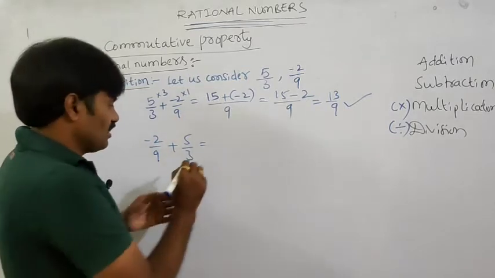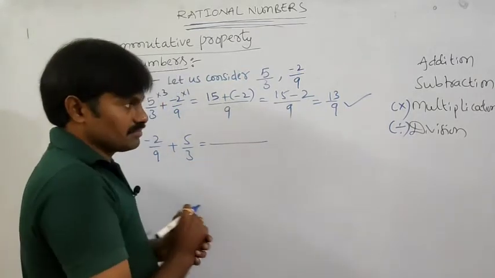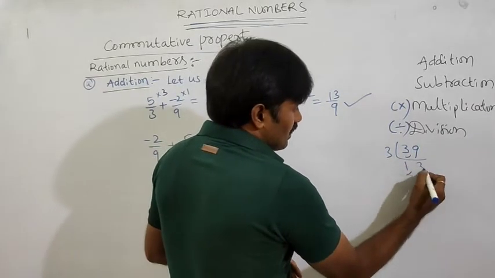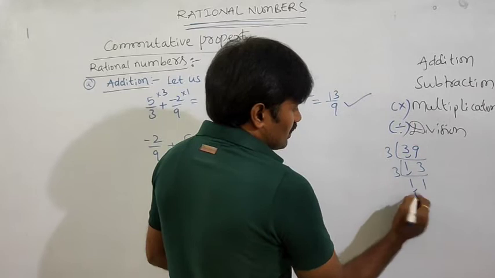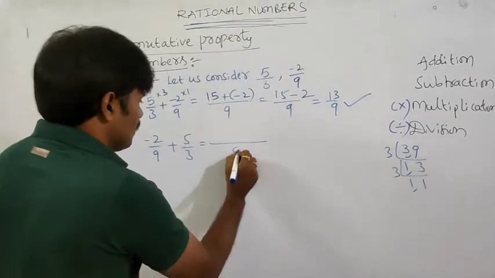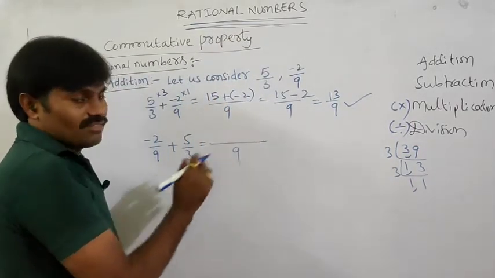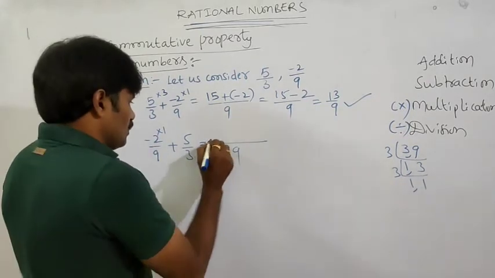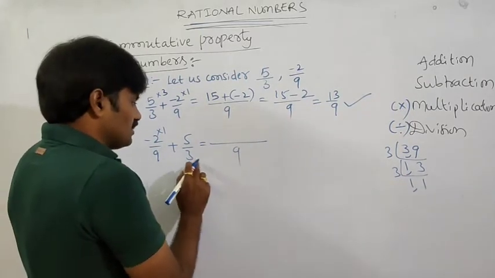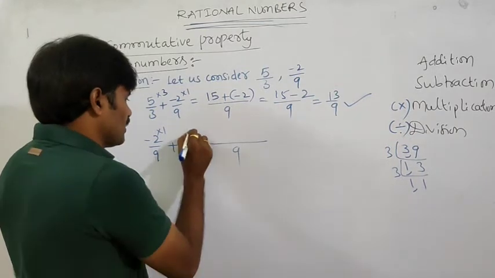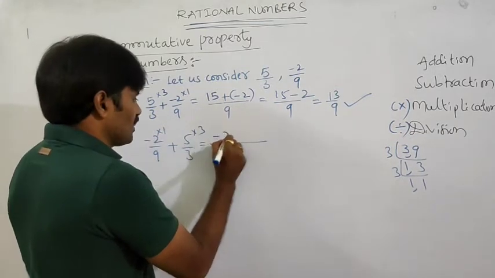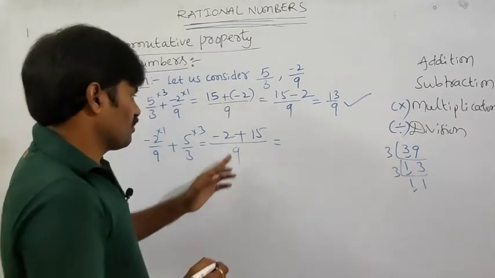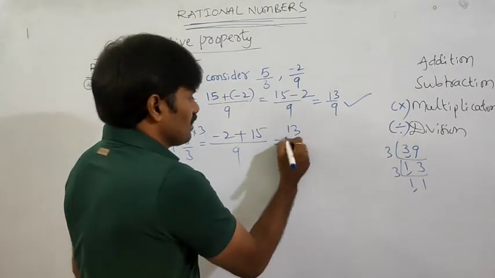Okay, is it clear? Now what is the LCM of 9 comma 3? LCM of 9 comma 3 is 9 itself, because 3 ones are 3, 3 threes are 9. So 9 divides 9 one time, so minus 2 into 1, plus 3 divides 9 three times. So 5 into 3. So minus 2 into 1 is minus 2, plus sign 5 into 3 is 15. And if you simplify, how much do you get? 15 minus 2, 13 by 9.